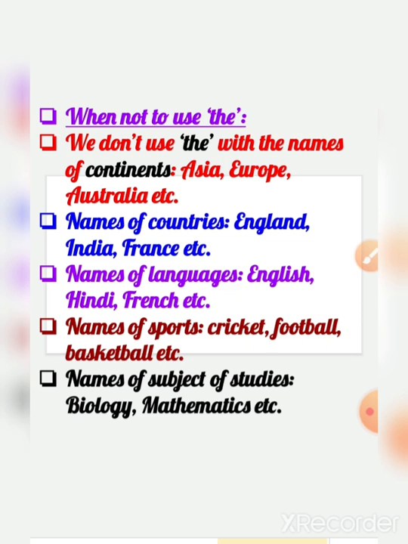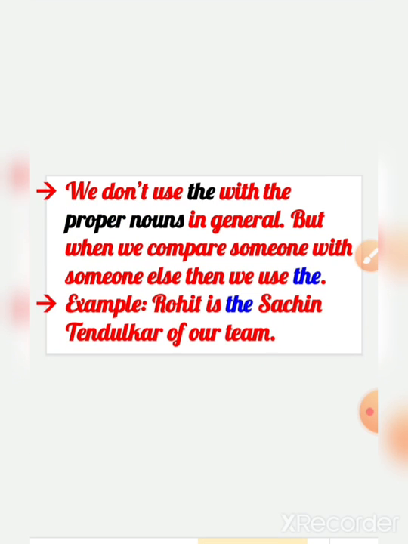And when we don't use the: with the names of continents, with the names of countries, with the names of languages, with the names of sports and with the names of subjects of studies. And we don't use the with proper nouns in general. We use the when we compare someone with someone else. Otherwise we don't use the with proper nouns.